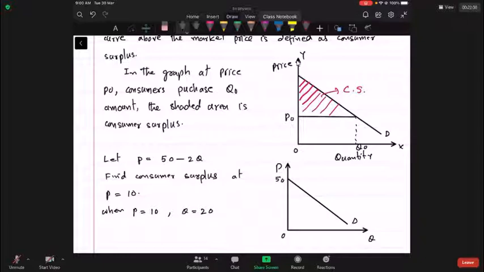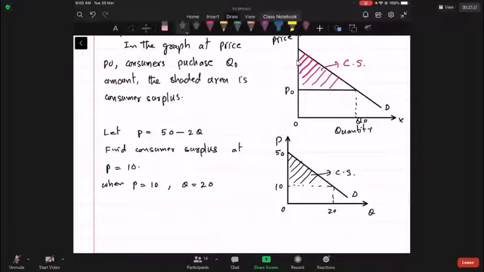If I plug in 10 into the equation, 10 is equal to 50 minus 2Q. So 2Q is equal to 40, Q is equal to 20. So when P is equal to 10, Q is equal to 20. This area is the consumer surplus. So CS is the area of the triangle, is equal to half into vertical into base, is equal to 400.